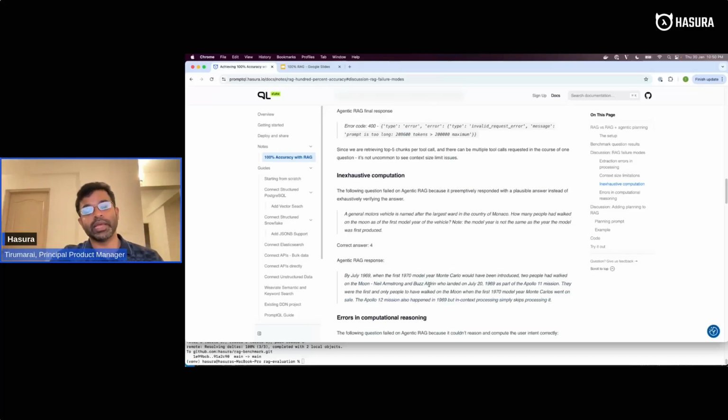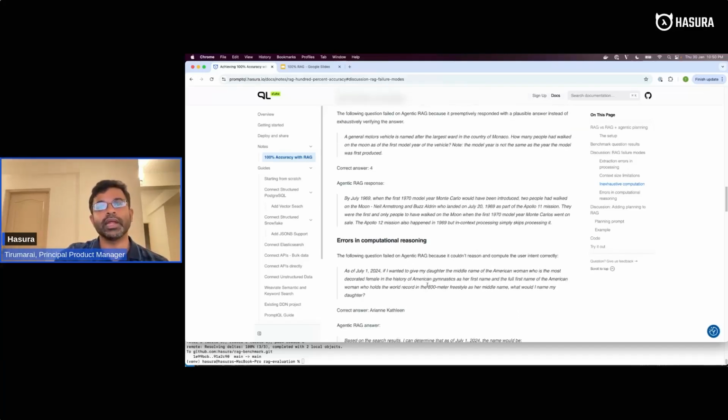This is where PromptQL again shines, because PromptQL is designing a plan for this, and it's executing the plan more precisely. So it's not stopping midway whenever it feels like it has got some answer or something that resembles the answer. It's actually computing the whole thing according to the query plan and then finally giving its answer.